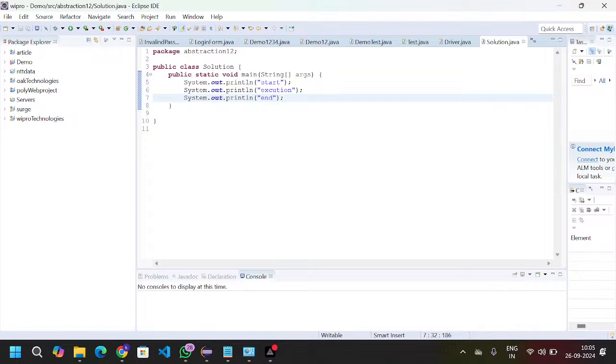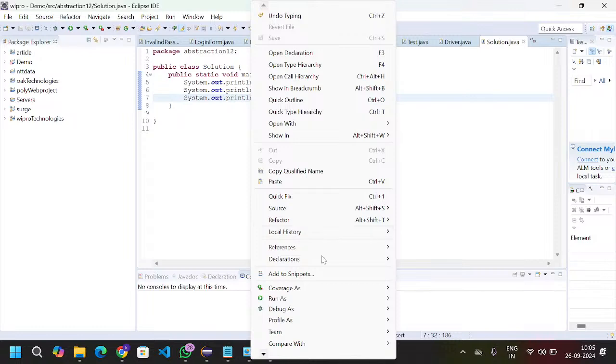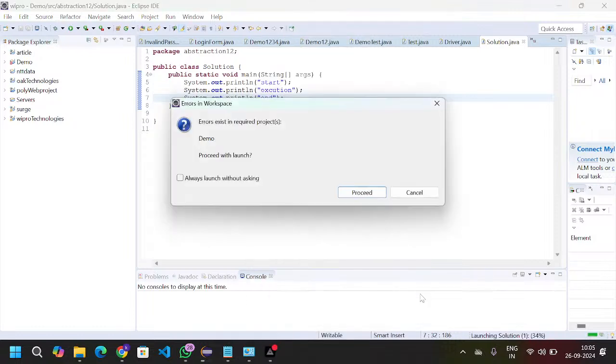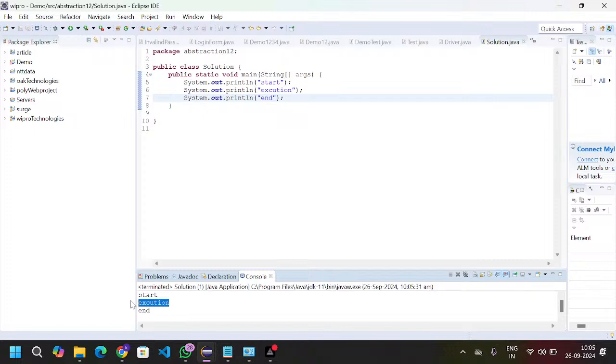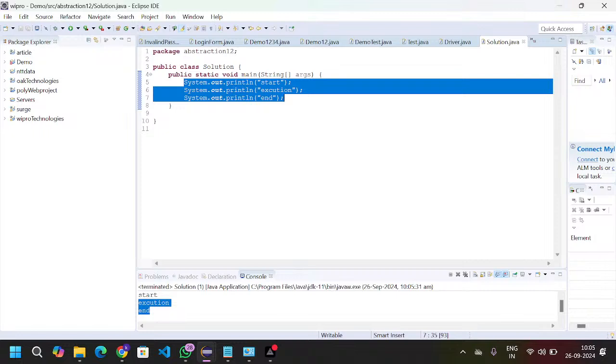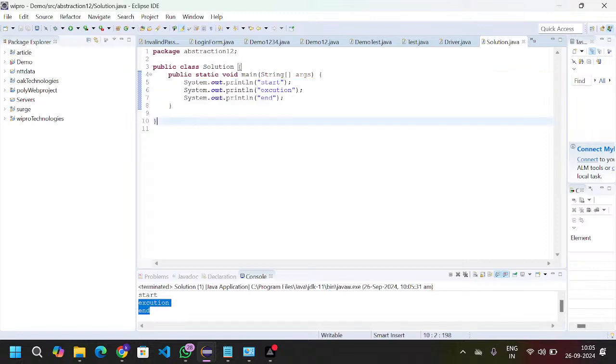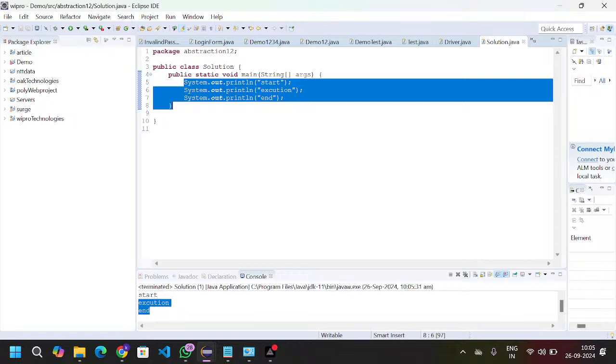If I execute this, what should I get as the result? If I run this, all statements will run, right? Execution start, execution, and end. I have written three statements and I am executing three statements. If I execute all the lines I have written, then that is called graceful termination.